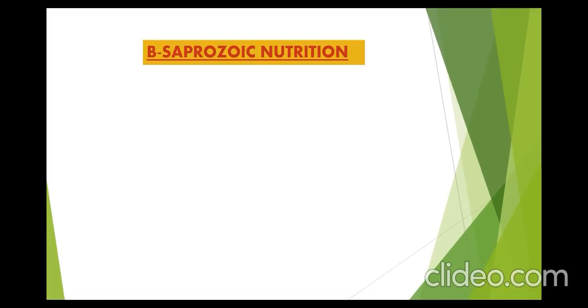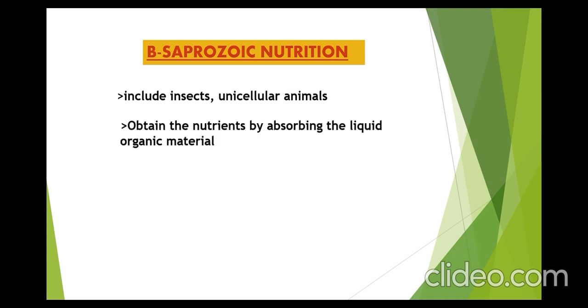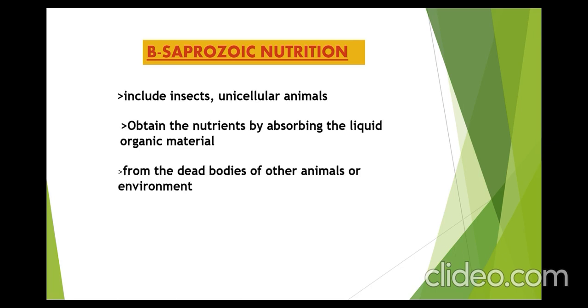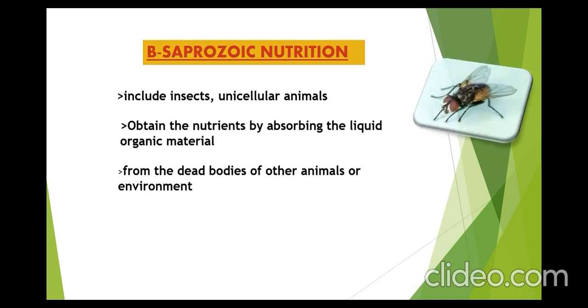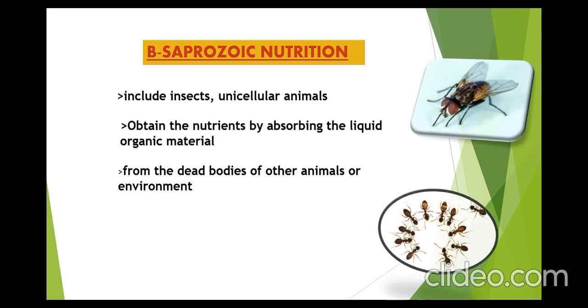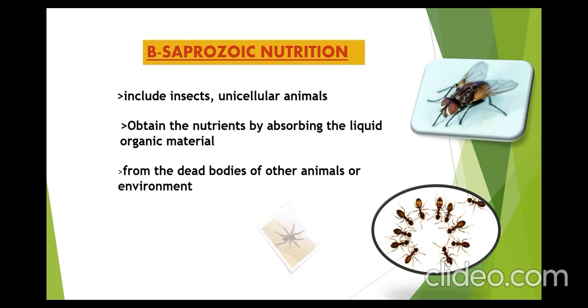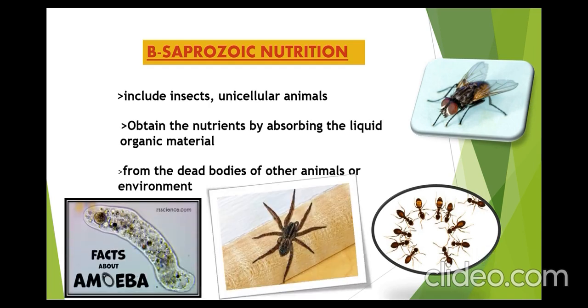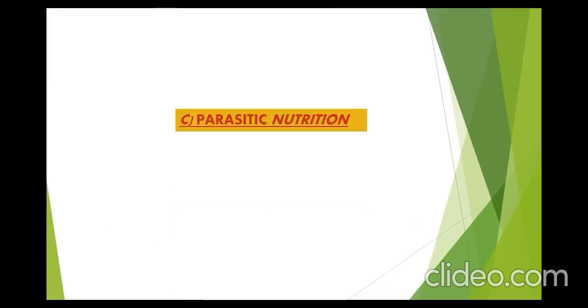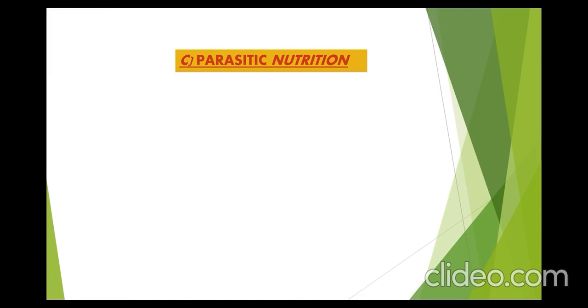Now, the second type of nutrition in animals is saprozoic nutrition. Saprozoic nutrition includes insects and unicellular animals. They obtain the nutrients by absorbing the liquid organic material from dead bodies of other animals or the environment. For example, ants, flies, unicellular organisms like amoeba, paramecium, and so on. So these are the examples of saprozoic nutrition. And the last type of nutrition in animals is parasitic nutrition.